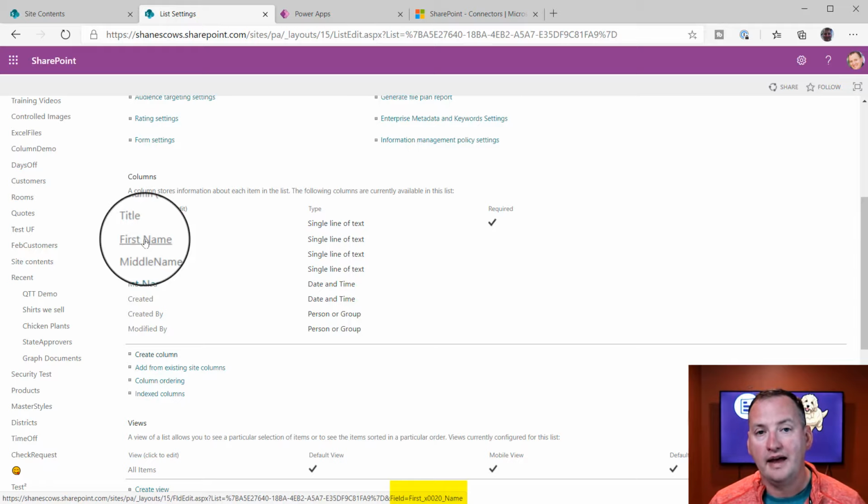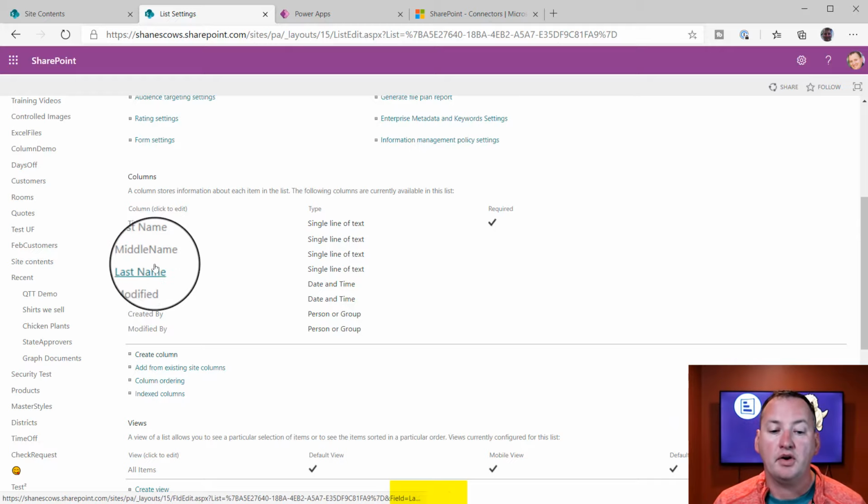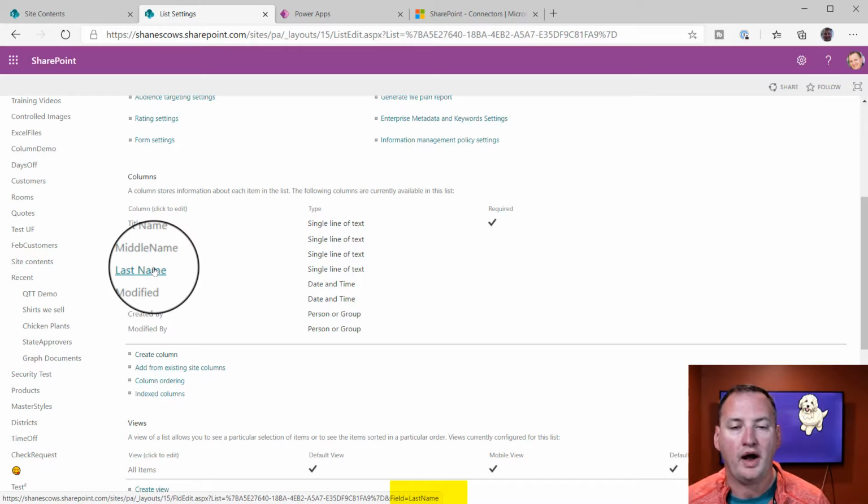They had to encode that space, and it is that gosh awful thing, which is really painful to type, remember, and find later. If we look at middle name, field equals middle name, no space because it has no space. That's what we expect. But if we look at last name, last name also has no space.